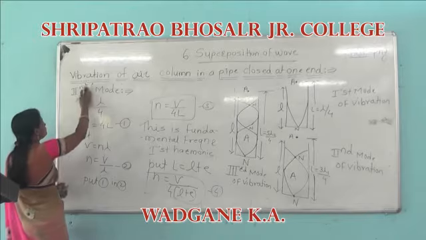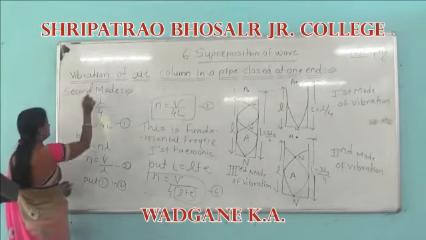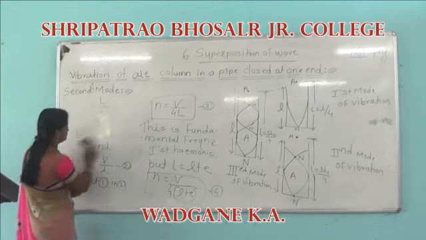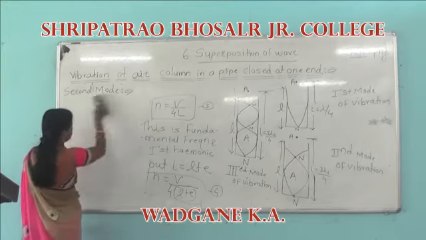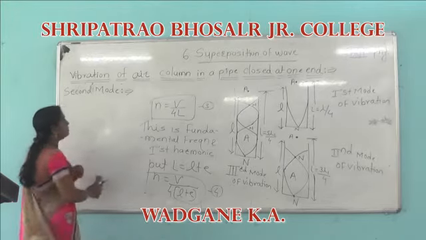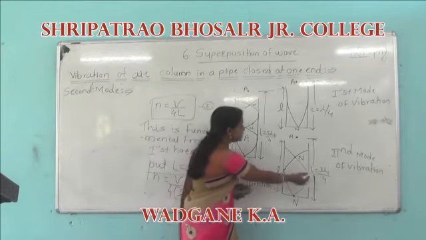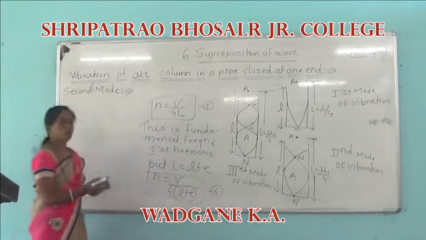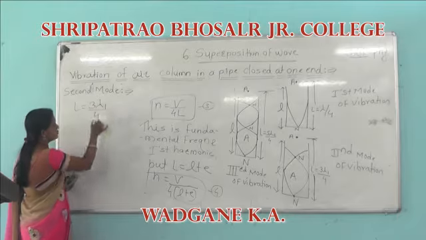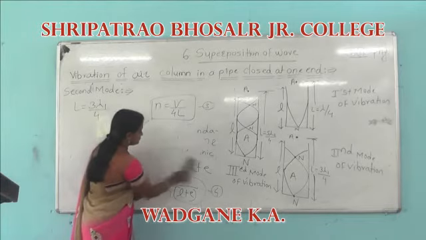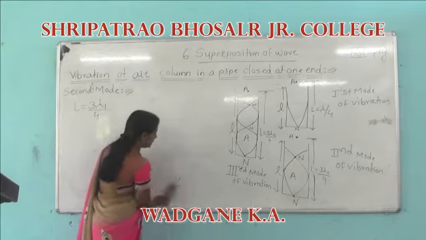For the second mode, the distance is L is equal to 3 lambda 1 by 4.